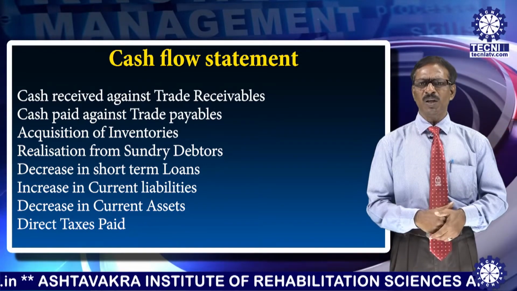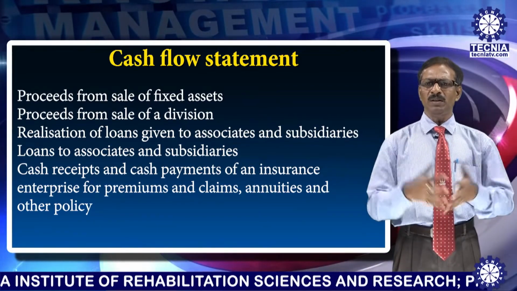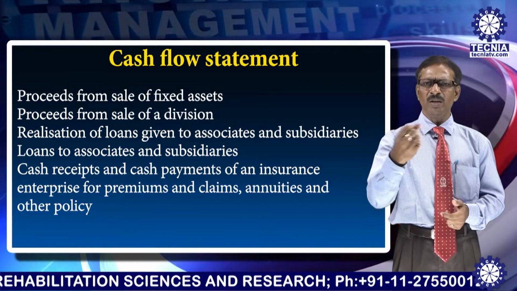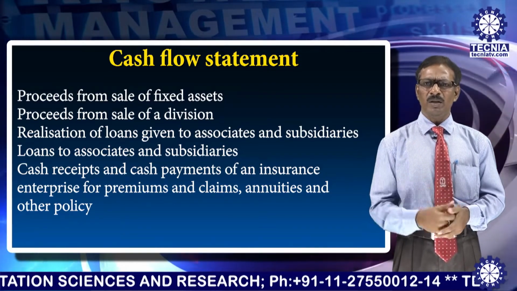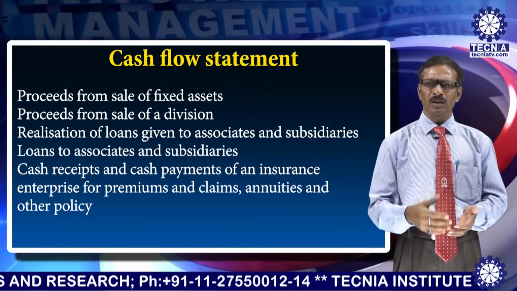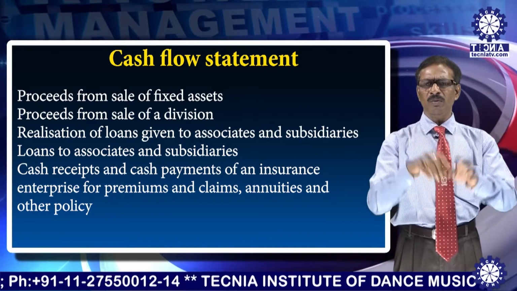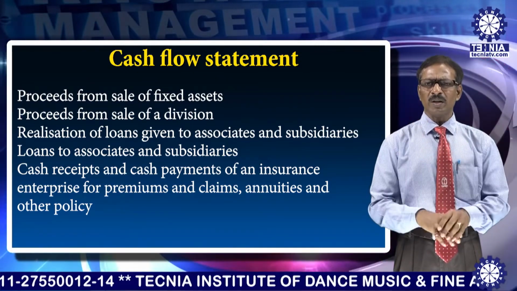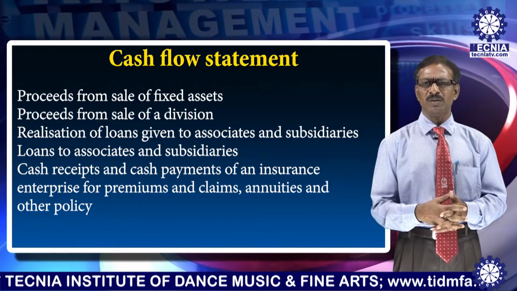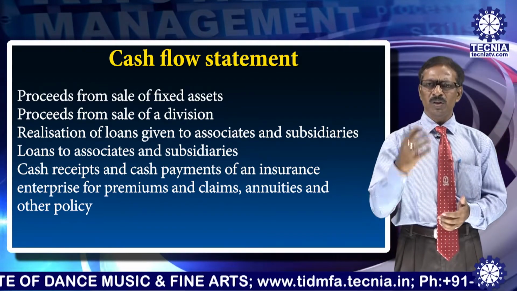Now proceeds from sale of fixed assets. Yeah, it is sale of fixed assets. Fixed assets is mentioned already, that is investing activity. So proceeds means by selling you get cash. So it comes under the inflow of investing activities. Now proceeds from sale of division. Again, one branch or one division of a particular company you are selling. So when a division is acquired or constructed, it came under the investing activities because you have increased your assets. So similarly by selling you are getting inflow from your investing activities.